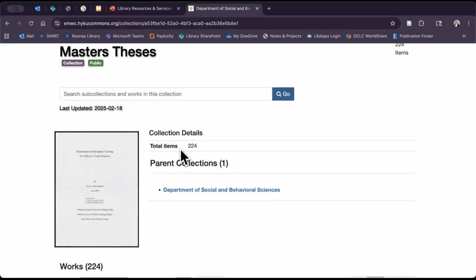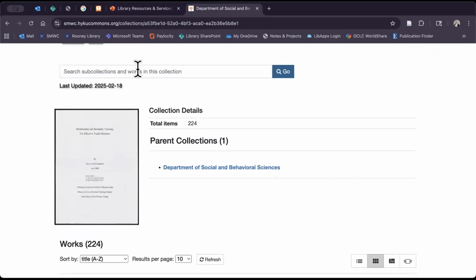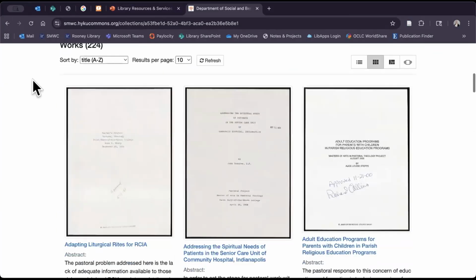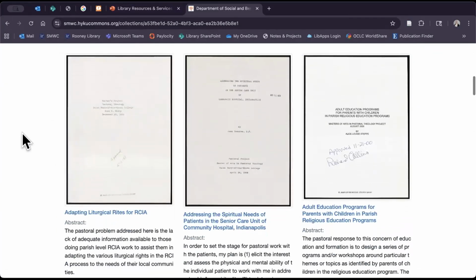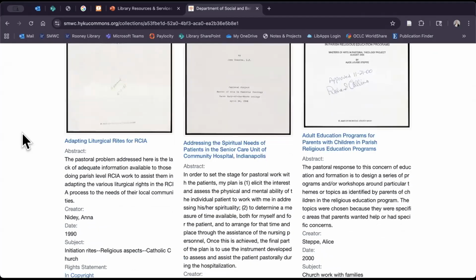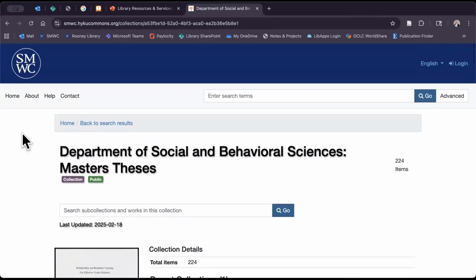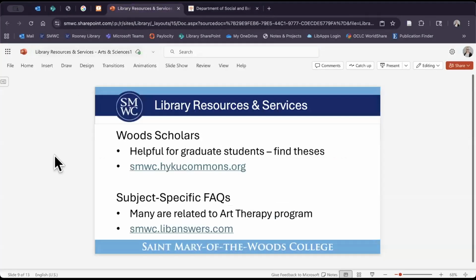We've got 224. You can search within the collection. So if you wanted to search up counseling or whatever search term you're looking for, you could do that here. And same thing, you could just browse if you wanted to do that as well. But this is a super helpful tool, especially for that graduate level research.